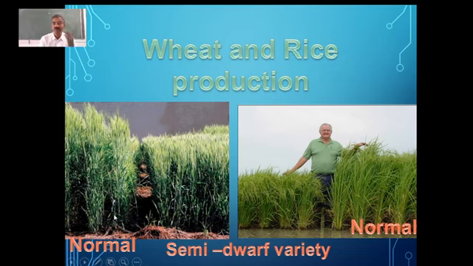We have many varieties which were grown at about 6 feet earlier, before the 1950s. Then later on, they started growing medium height plants. You can see a medium height here. Okay, so they are said to be semi-dwarf varieties. What are they called? They are called semi-dwarf varieties.